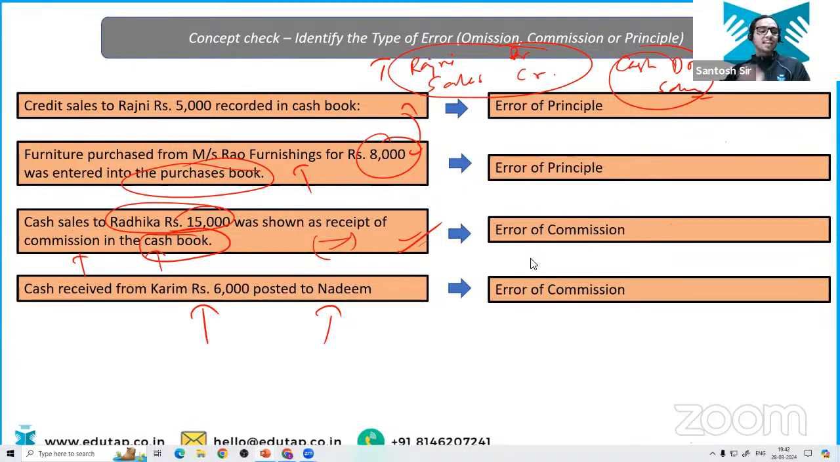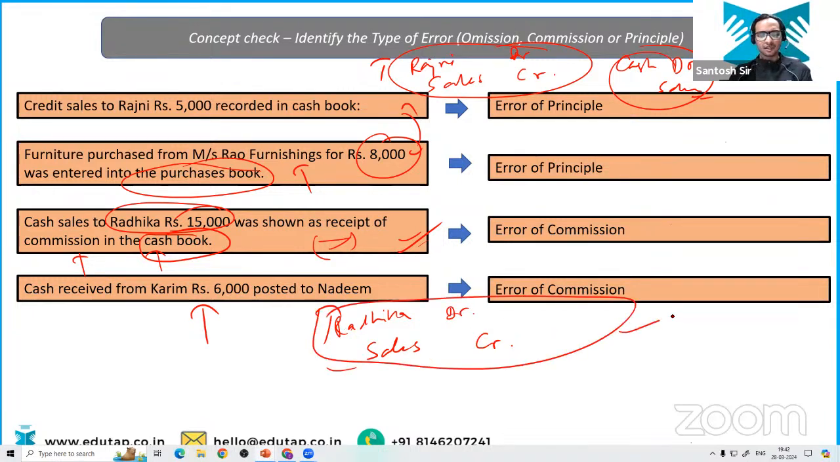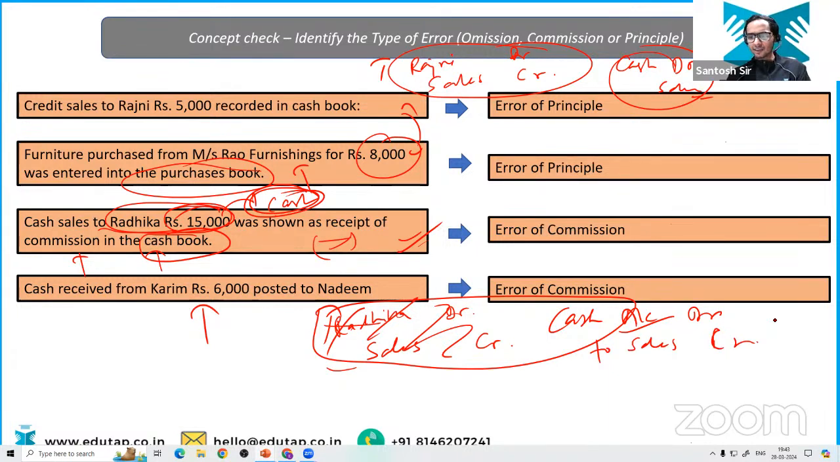See what is happening here. Cash sales to Radhika, rupees 15,000. So what should be the correct entry? The correct entry should be sales account credit, and Radhika account should be debited, because Radhika is our debtor. Don't worry about the amount. This should be the general entry. Now, just a minute. It is talking about cash sales. The question is, I think, wrong. Yes, it is cash sales. It should be cash account debit to sales account. Okay. Now this is the correct entry you should have.